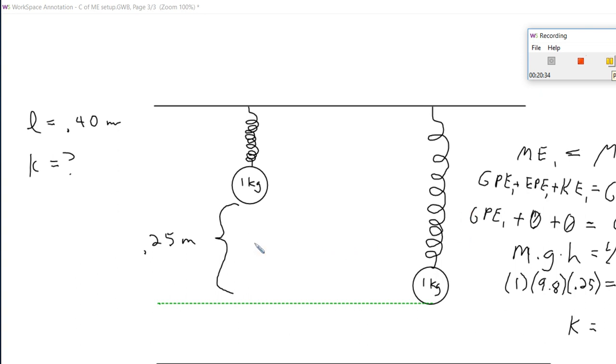And so again, that allows you to set a reference point and find GPE from that. All right. Thanks very much.